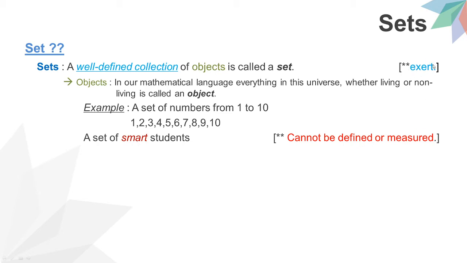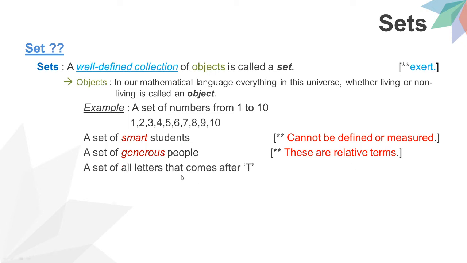Now a set of generous people. Generous people where? In your locality, in the class, in your area, in the world? Nowhere. They have not specifically given the place. These are relative terms, so it's not a set.